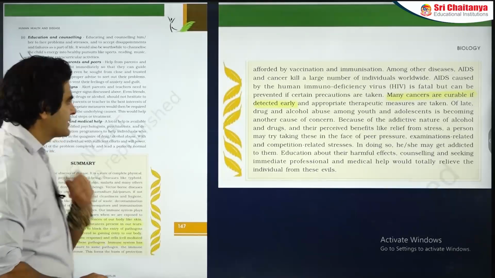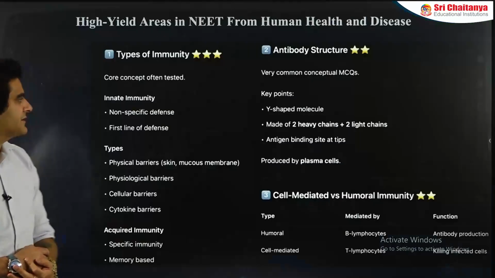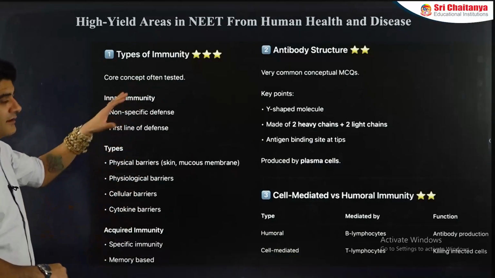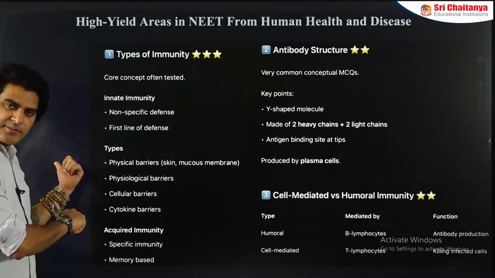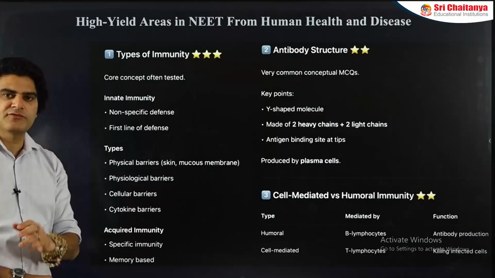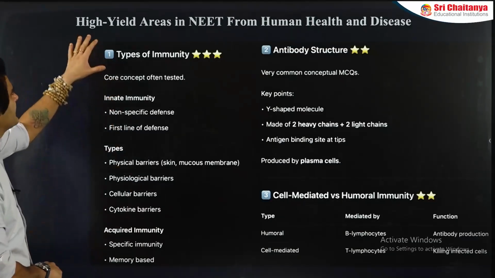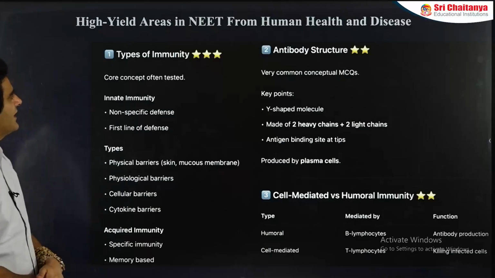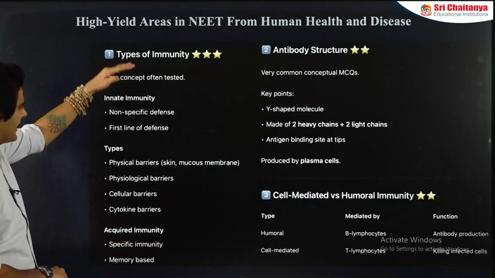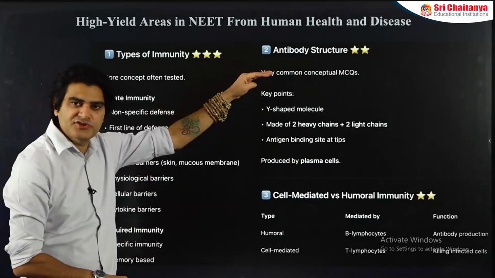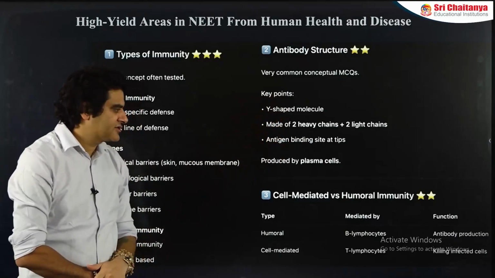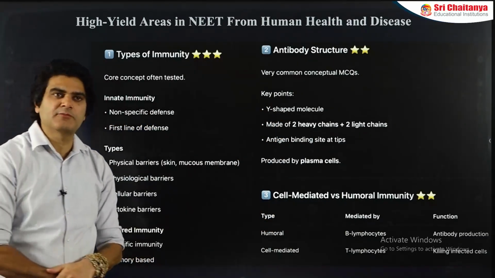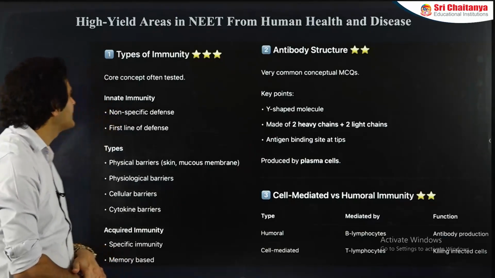So this was all about the overview of the NCERT. Now let's quickly go through this portion here. When we have studied the entire chapter in the theory as well as in the form of the mind map or the flow chart, we could see that there are some high focus areas or high yield areas like types of immunity, antibody structure, the various parts of antibody structure, cell mediated versus humoral mediated immunity, the differences between them, what type of cells are involved in what type of immunity.